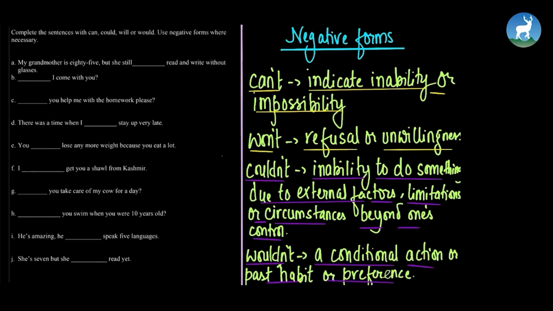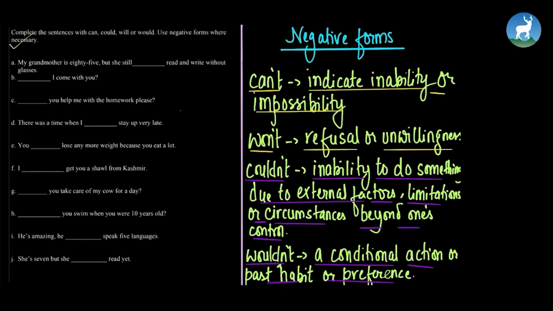So when you know this, it's going to be easy for you to complete the given sentences with can, could, will or would. Use negative forms where necessary. I'm going to do the first 3 for you and the remaining is going to be your homework. Okay, my grandmother is 85 but she still...